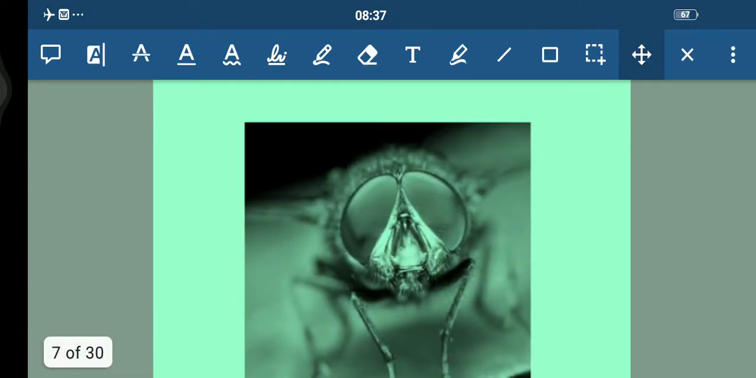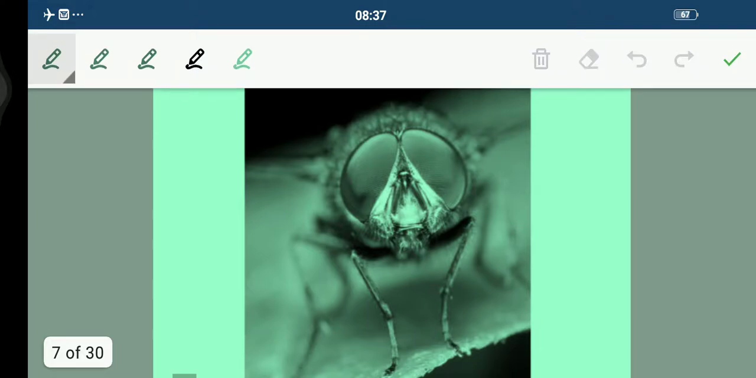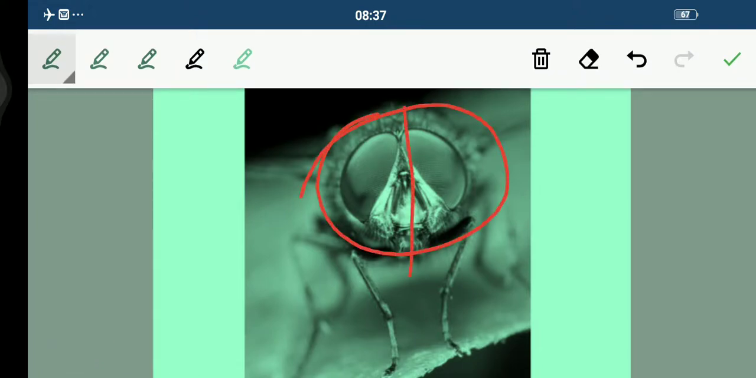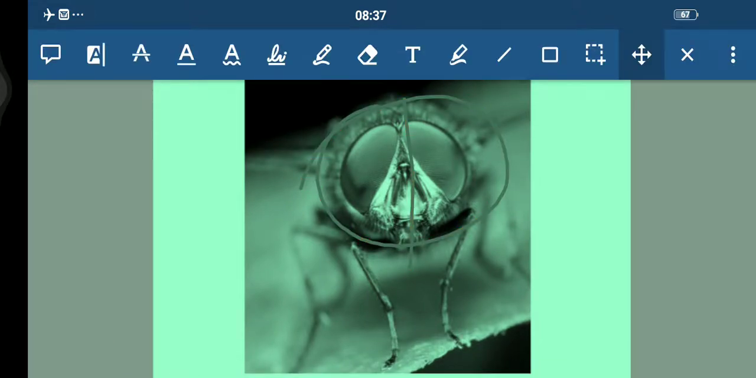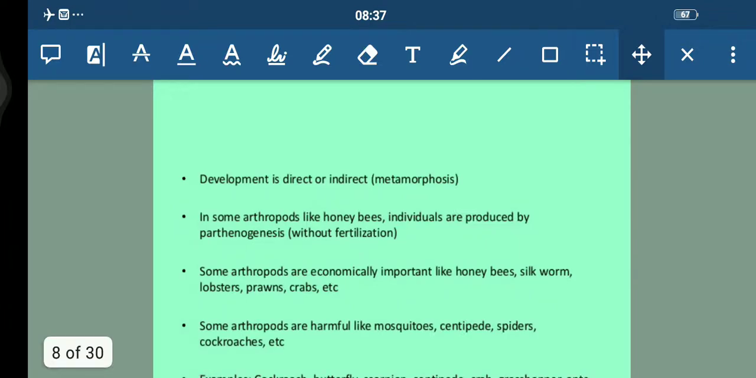Now you can see here the structure of the compound eyes. This is what the compound eye looks like. Now students, development is direct or indirect. Fine, you must have heard about the name metamorphosis, the changing of an animal from the larva to an adult.